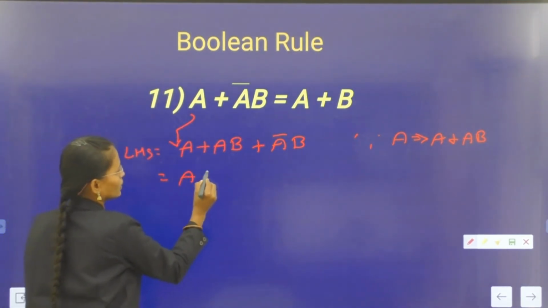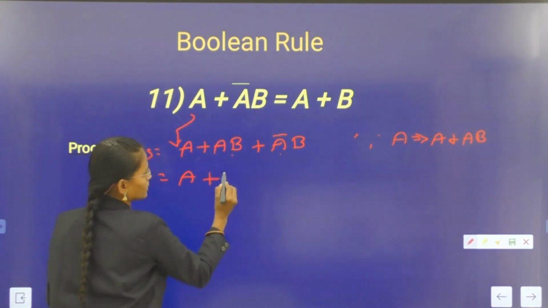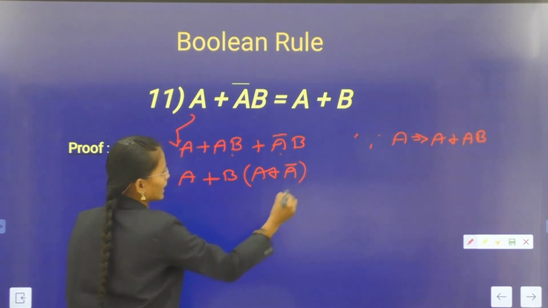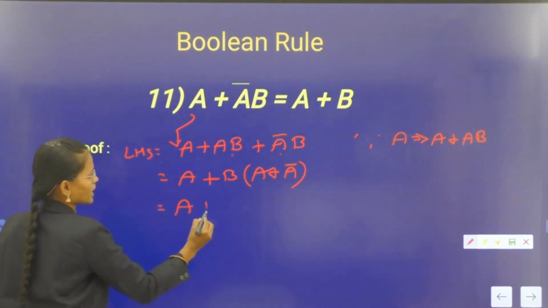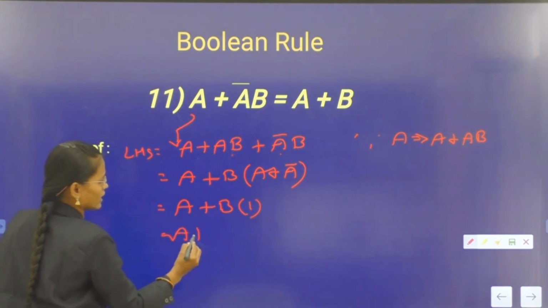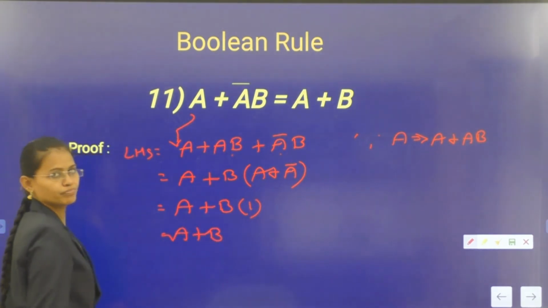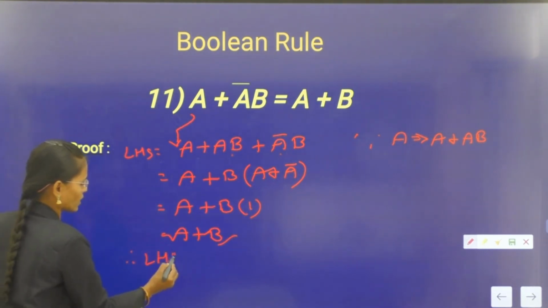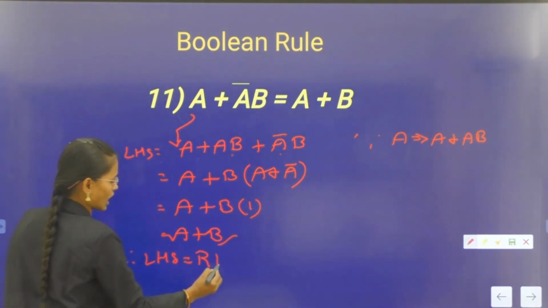That is equal to a plus, with b being the common variable, a plus a bar. Here a plus a bar value is 1. Then finally a plus b. This is the RHS. Therefore LHS equal to RHS.